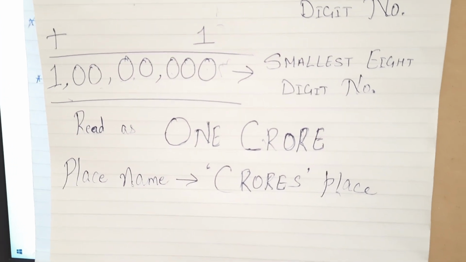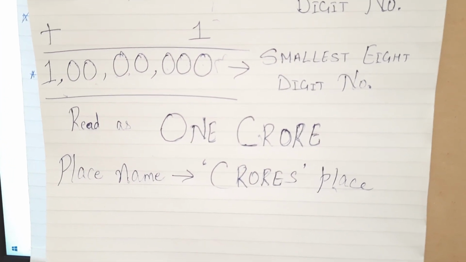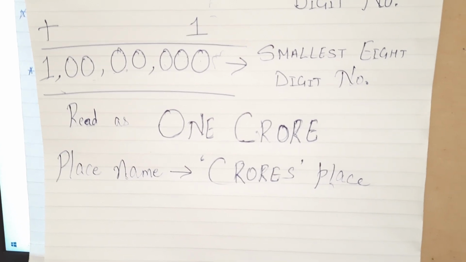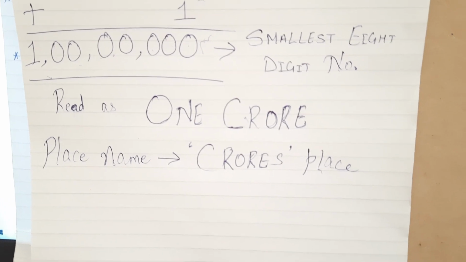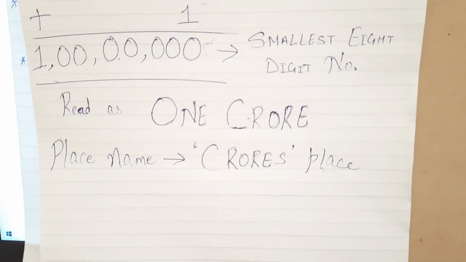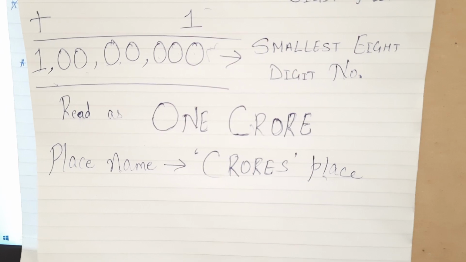So this number is read as 1 crore. In words it is one crore, or in numbers it is just 1 crore. And the place name is crores, children. Hope this much is clear. Now we go on with the text.